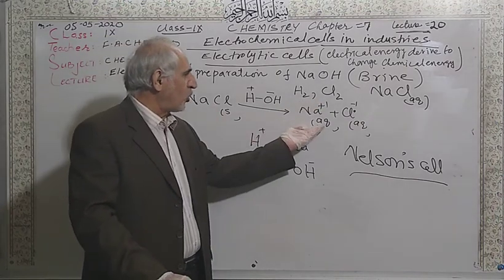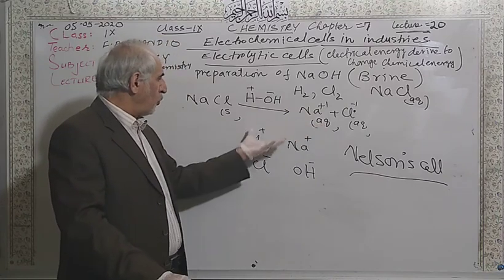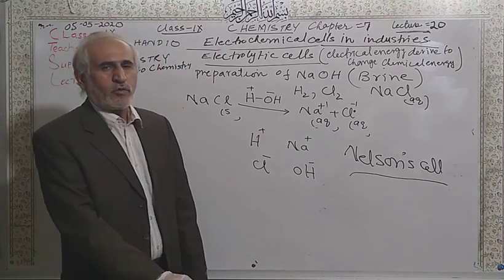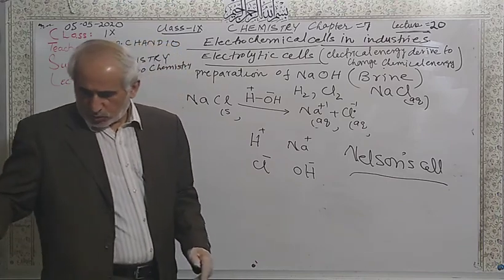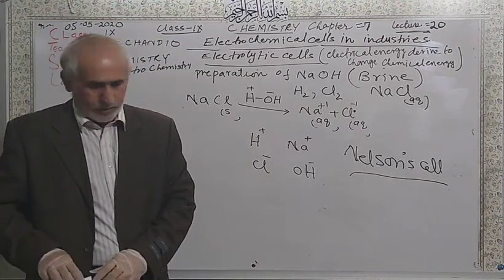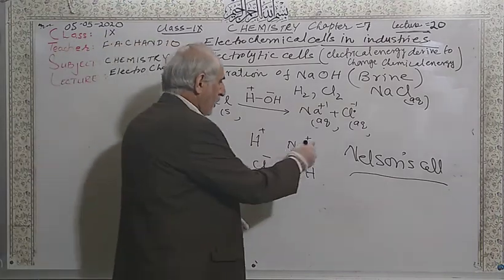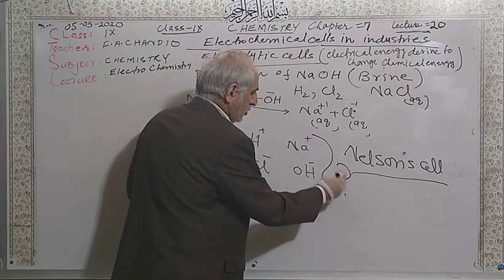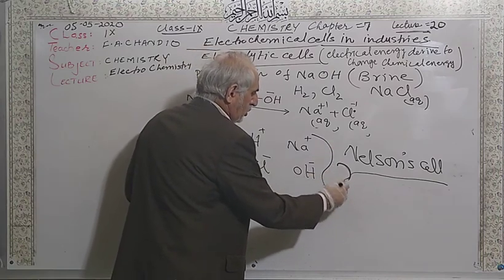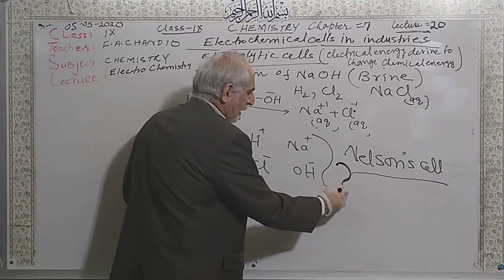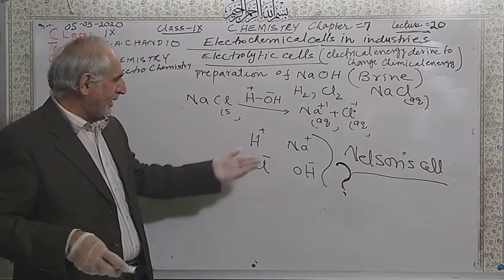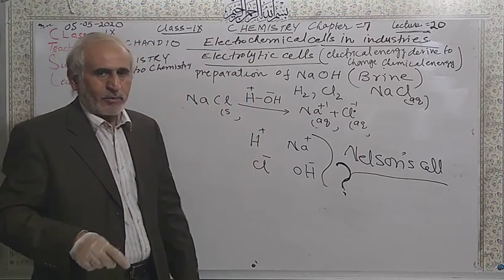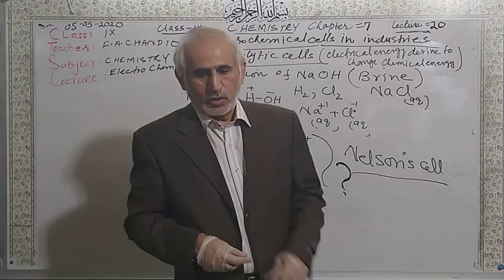Write this equation; it is not written in your book. 4 ions are going to be formed. So the question I am leaving for you is this: read the book very well, and find which ion will collect at the cathode and which ion will be collected at the anode. Thank you very much.